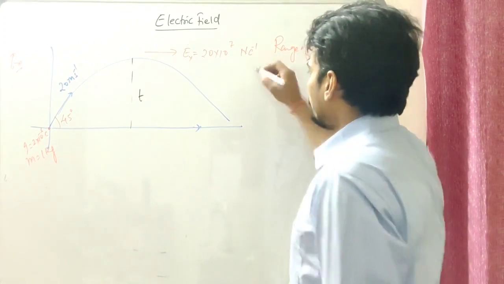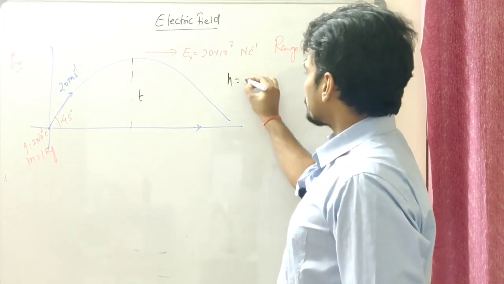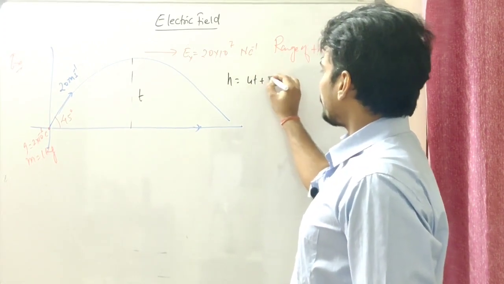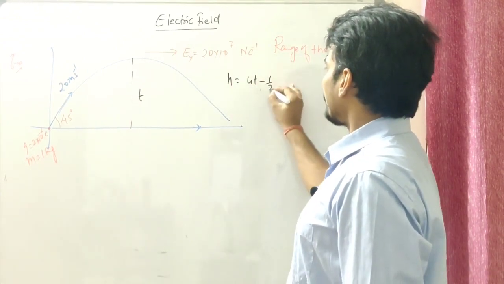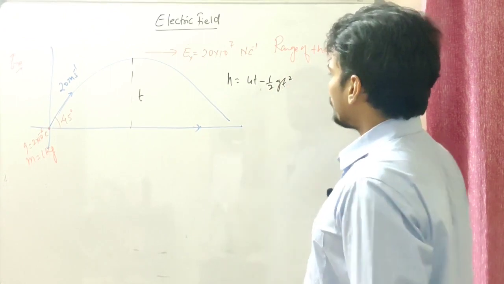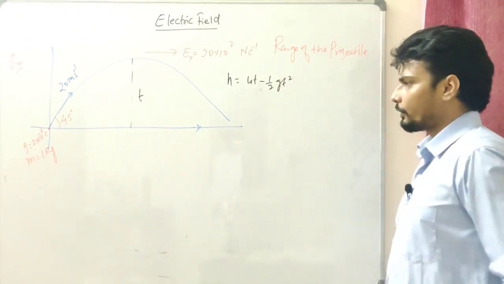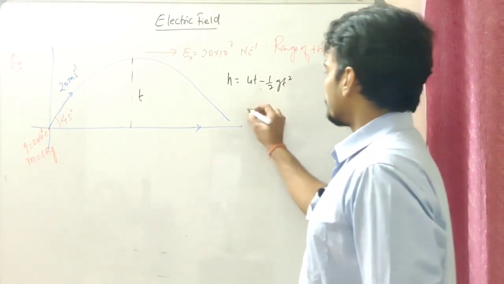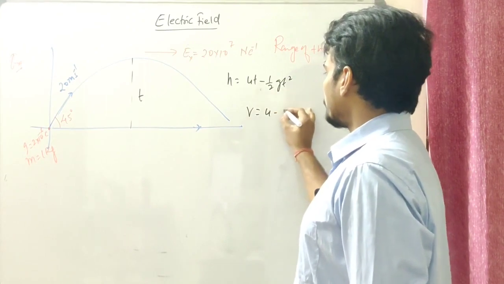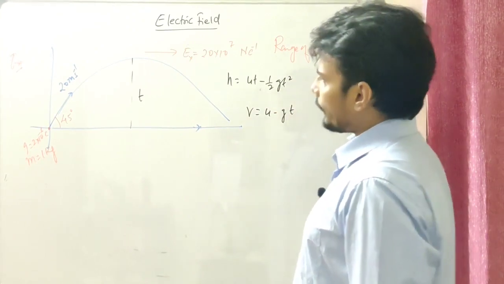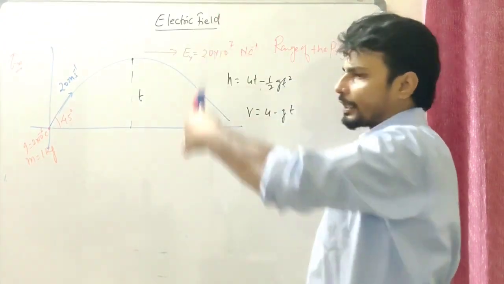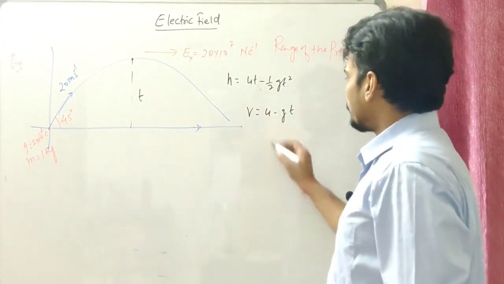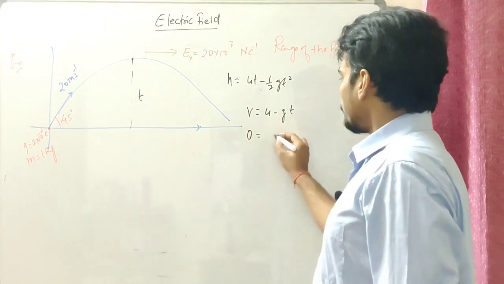Okay, now we know that h equals ut plus, in this case when the body is going up, minus half gt square. I have no idea about the value of height over here, so I'm going to use v equals u minus gt. At the top point, the vertical velocity vy should be 0, so 0 equals u is how much?